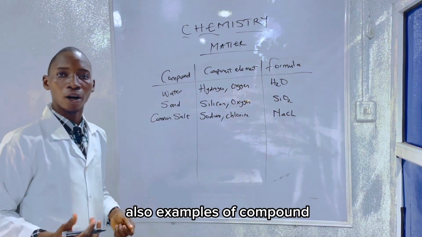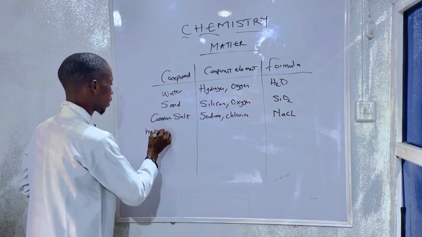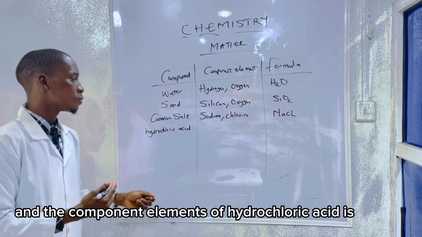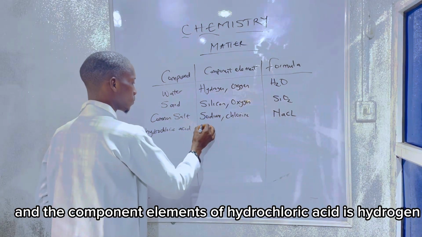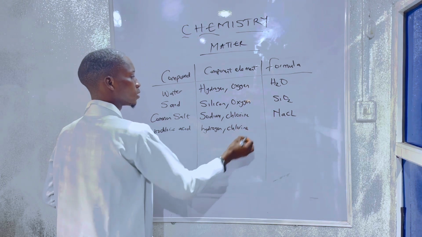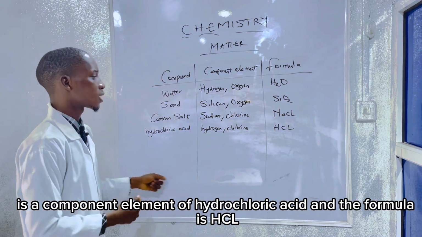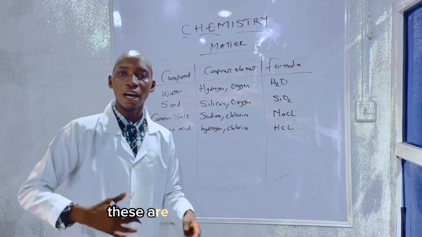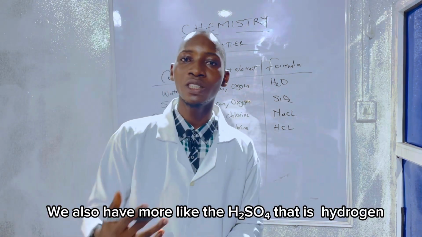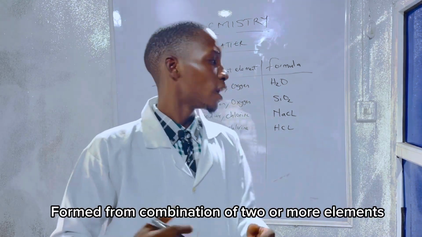Also, as an example of a compound, we have hydrochloric acid. The component elements of hydrochloric acid are hydrogen and chlorine, and the formula is HCl. These are examples of common compounds. We also have more, like H2SO4, that is sulfuric acid, and many more compounds formed from the combination of two or more elements.